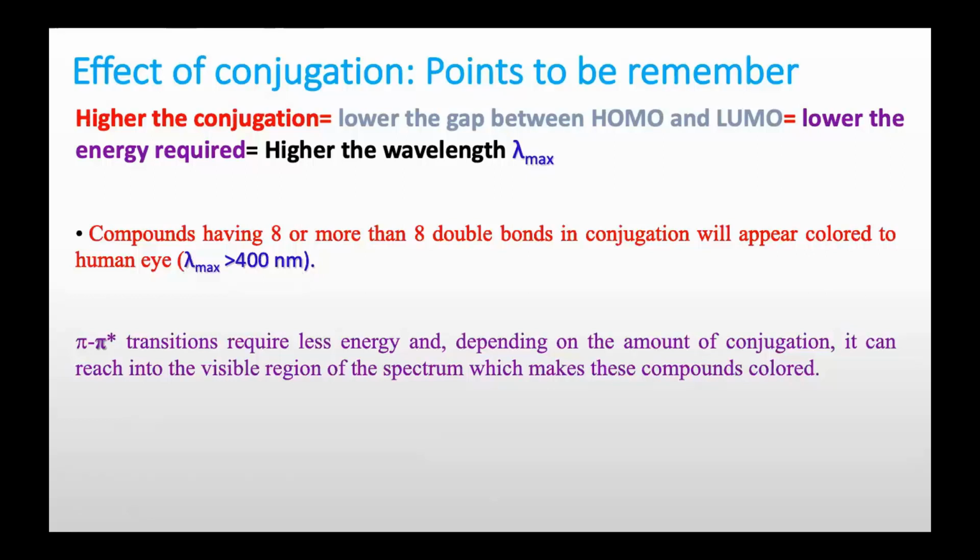So the pi to pi star transition requires less energy, and depending on the amount of conjugation, it can reach into the visible region of the spectrum, which makes these compounds colored. So now we have to count the number of double bonds in conjugation. If it is 8 or more, it will absorb in the visible region, and that compound will show color. So that's the reason we see color in some compounds like dyes.